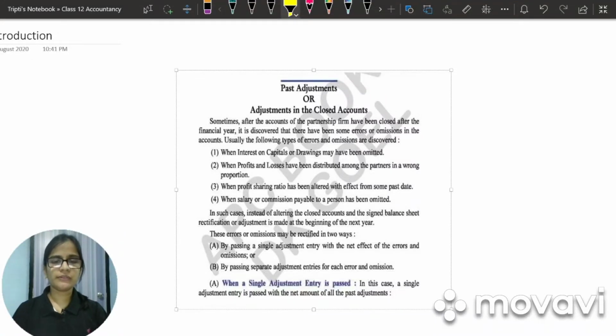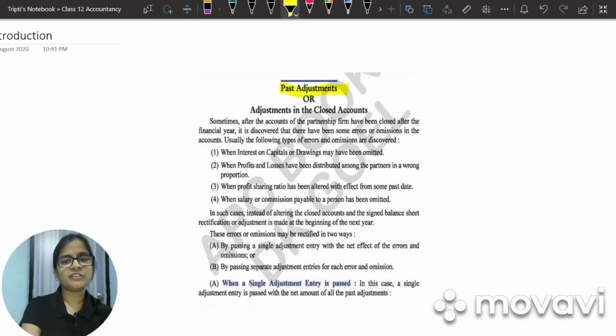Good morning, students. So take down the next side heading, that is past adjustments or adjustments in closed accounts. So what happens in case when the partnership firm is closed at the end of the year? We see that there have been some errors or omission of few of the entries. What can be the omission? They can be omission of interest on drawings, interest on capital.